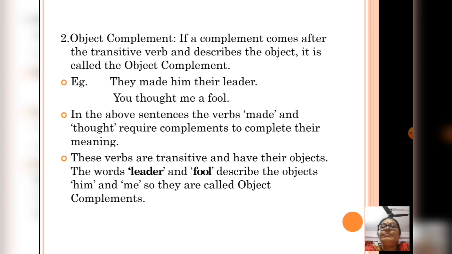For example, here I am giving the example of object complement. They made him their leader. You thought me a fool. Now see, in both the sentences, the verbs made and thought require complements to complete their meaning. These verbs are transitive and have their objects. The words leader and fool describe the objects him and me, so they are called object complements.